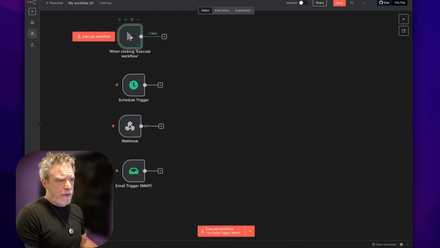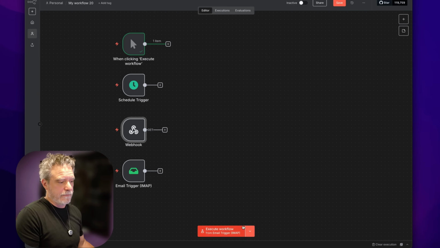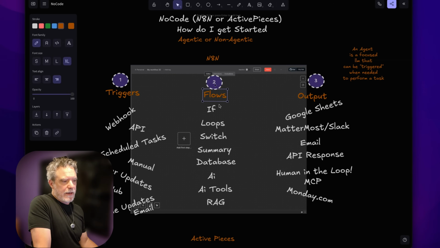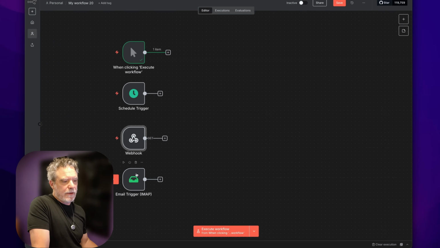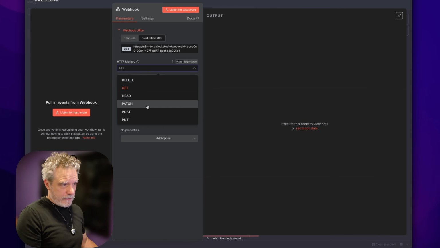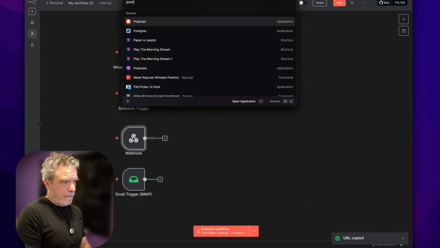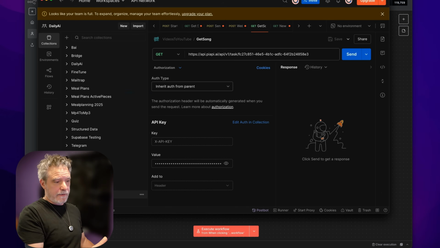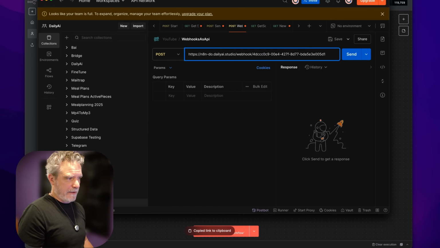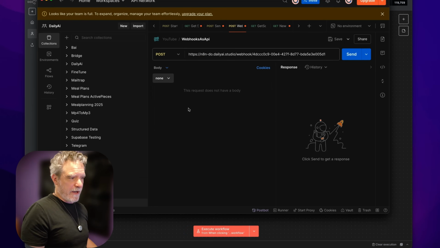So in this case, we're just going to use the manual trigger for now, and that's just so we can more easily trigger it. So the next step is to do something with that data, now with that request. And the request could be anything. So if I had an email come in, it might have some information for me. If I had a webhook come in, it might have some information for me. For example, if I was to post here using anything, right? I could use Postman, and I could send something to that particular API. So I could say, here's the one I just pasted. I could send it some random data. So we'll just say raw JSON.